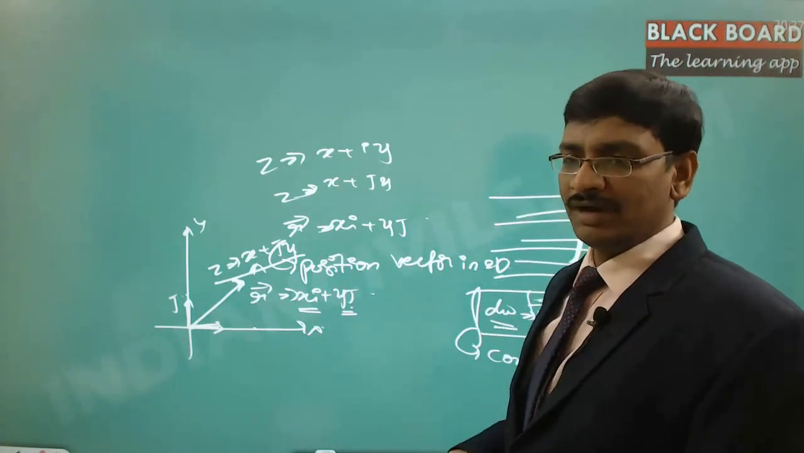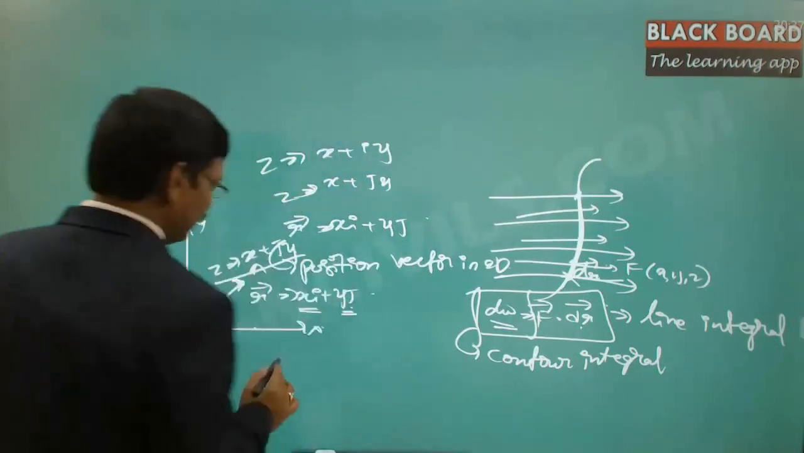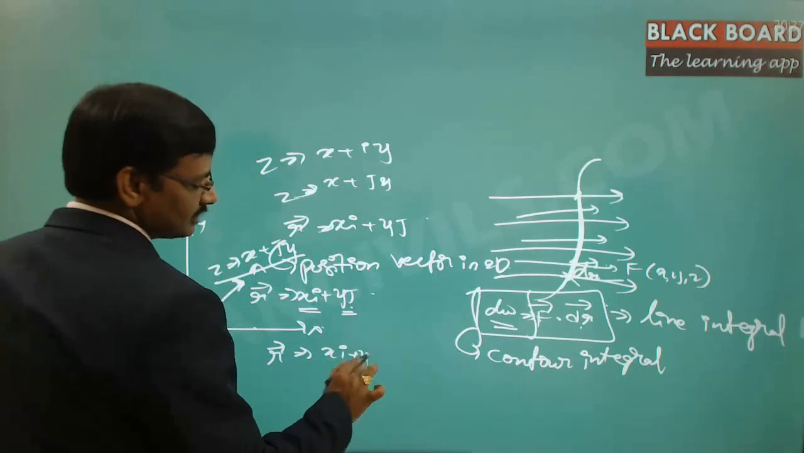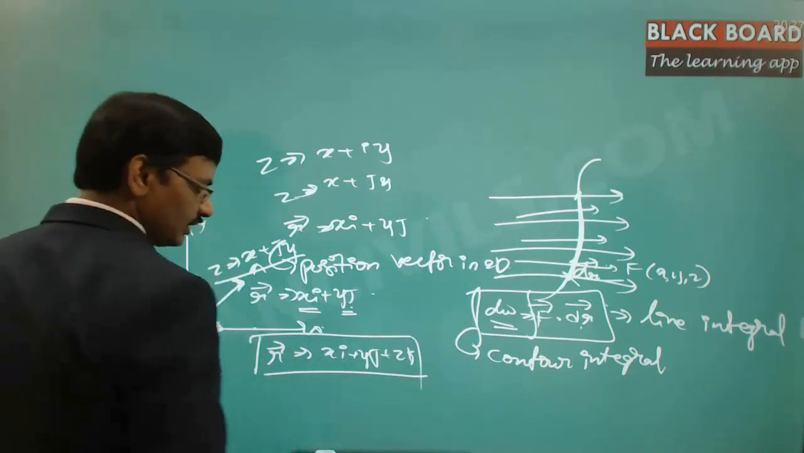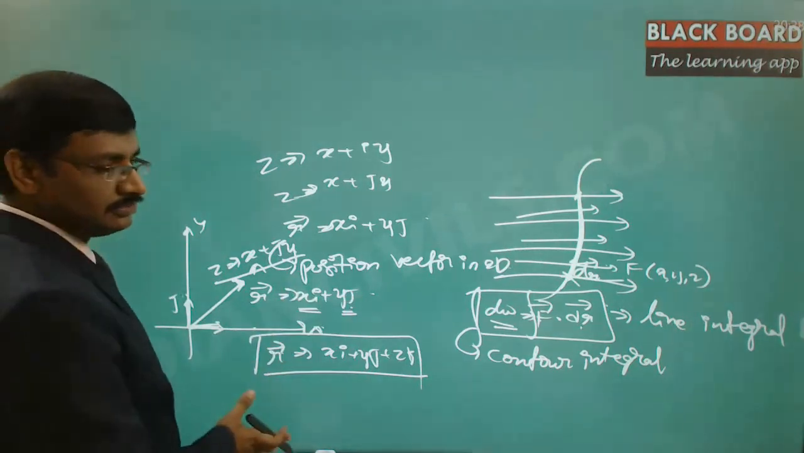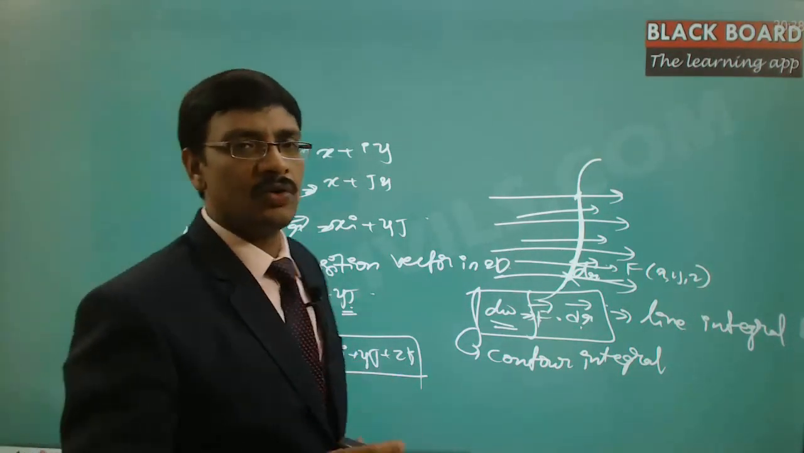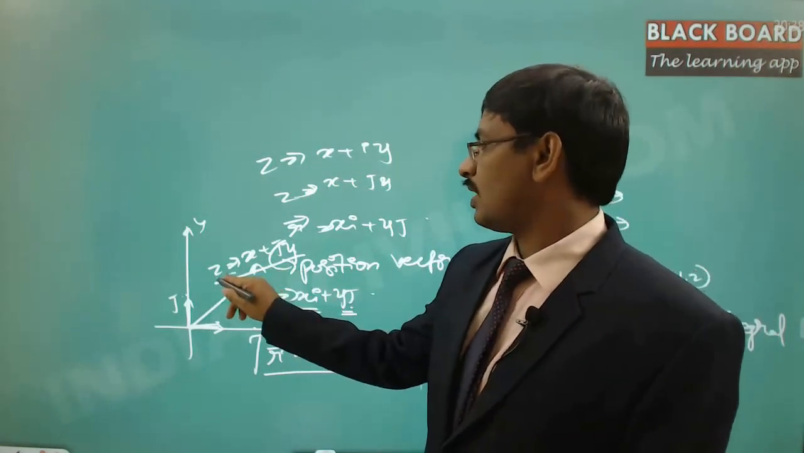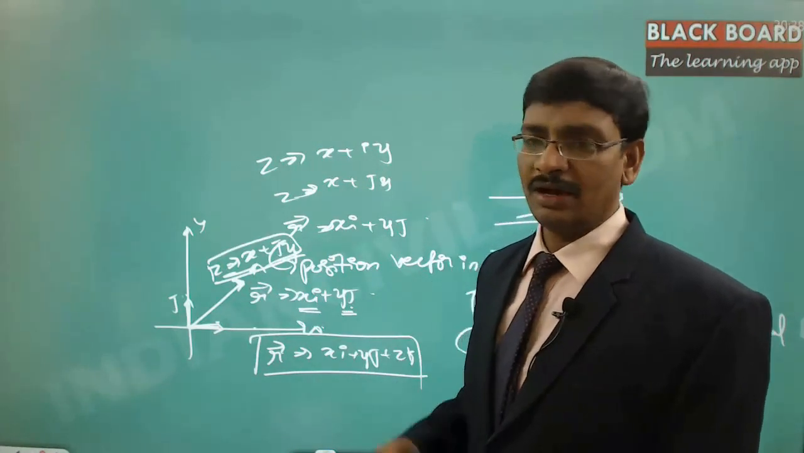So in the case of vector analysis, the same thing is extended for z also. That is, a space representation of a point is xi plus yj plus zk, and this is the space representation, and hence this is a three-dimensional vector. But here we will be restricting our analysis only to the two-dimensional vector. Hence we stop at z is equal to x plus iy.